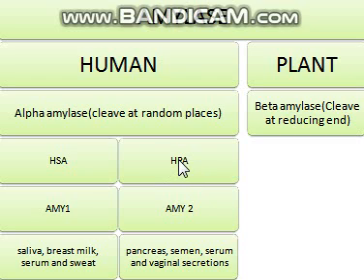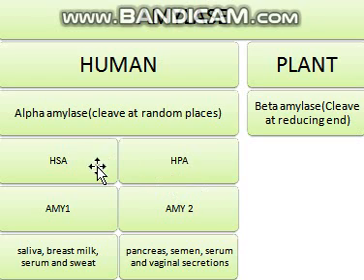Therefore, the monoclonal antibodies built against HSA also cross-react with HPA. However, HSA is inactivated by the acids in the stomach. As I told you, HSA is generally present in the saliva, so once the saliva goes down to the stomach, most of the HSA enzyme gets inactivated, while most of the HPA is inactivated in the lower portion of the intestine. But some amylase activity remains in the feces.